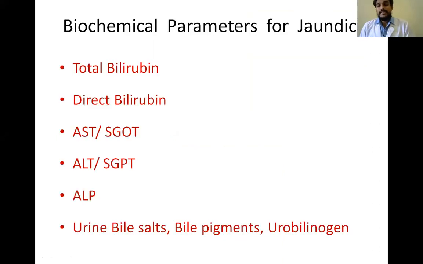In all cases of jaundice, the bilirubin levels will be increased and the patient will come to us with symptoms. We confirm, differentiate and classify the jaundice depending upon biochemical parameters. Total bilirubin, direct bilirubin, aspartate transaminase, alanine transaminase, and alkaline phosphatase are done in the blood, and urine bile salts, bile pigments, and urobilinogen are checked to confirm and classify the jaundice.